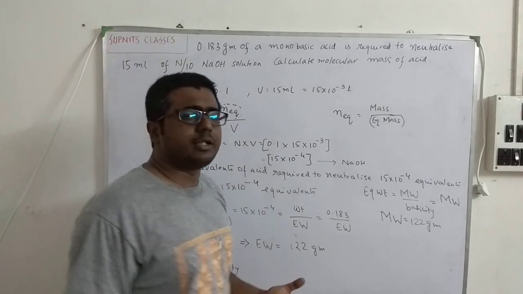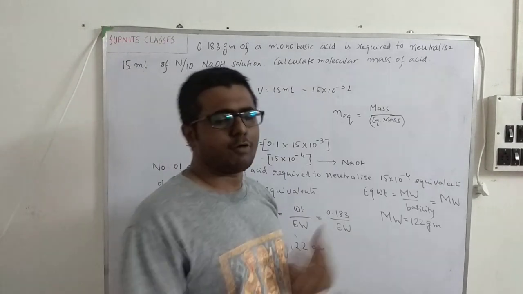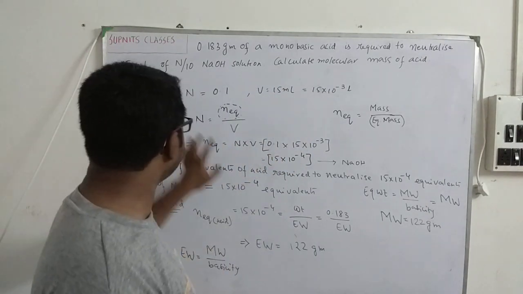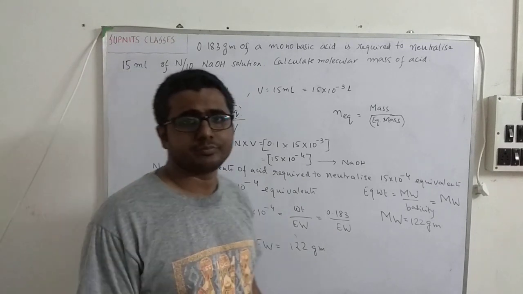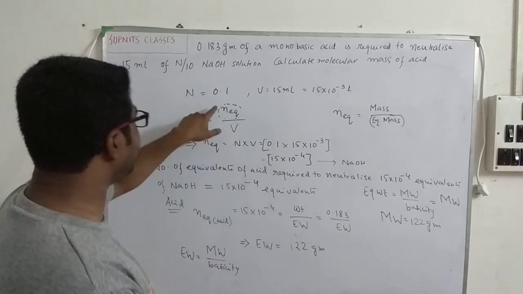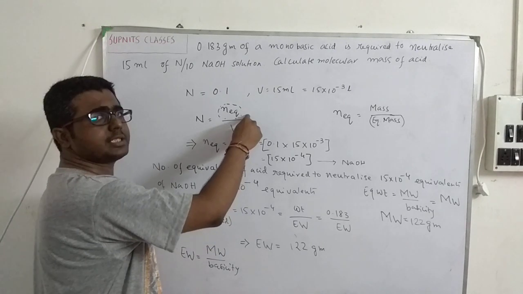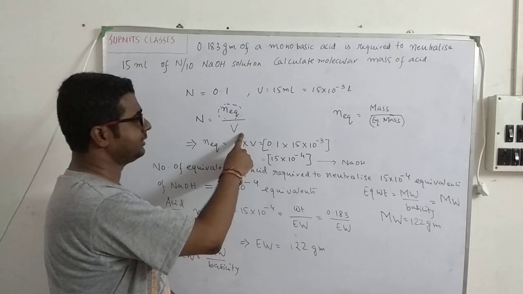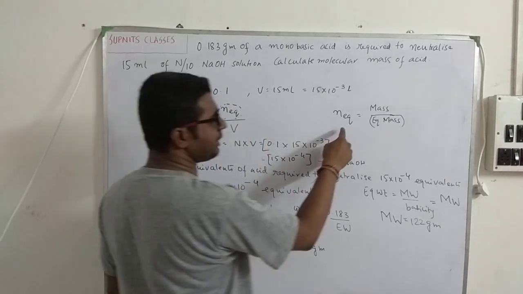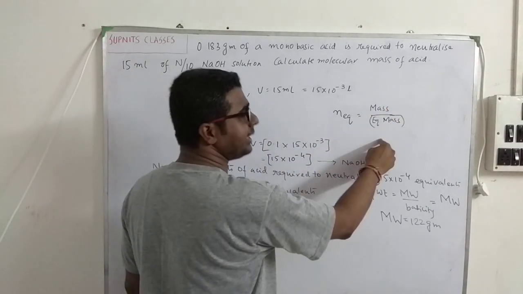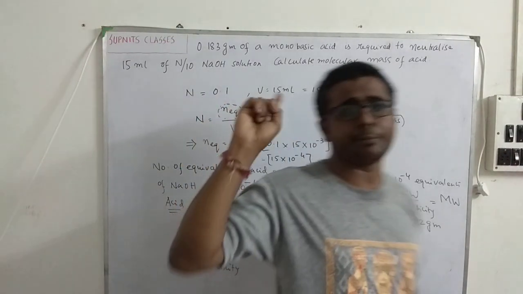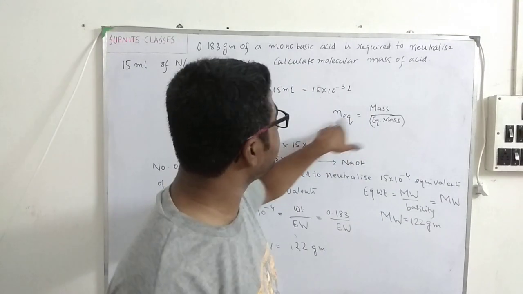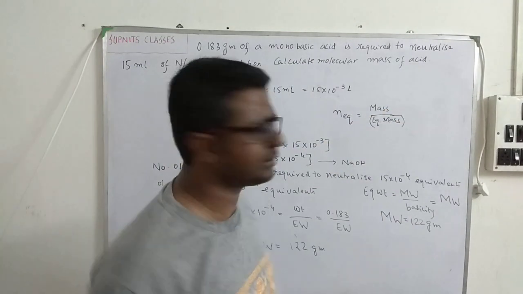Now we have already learned in our previous class, the offline class we had this Sunday, what is the formula of normality? Normality formula is NEQ by V. This NEQ is number of equivalents and V is volume in liters. What does number of equivalents mean? Mass by equivalent mass. Remember what was number of moles? Mass by molecular mass. Similarly, number of equivalents is mass by equivalent mass.